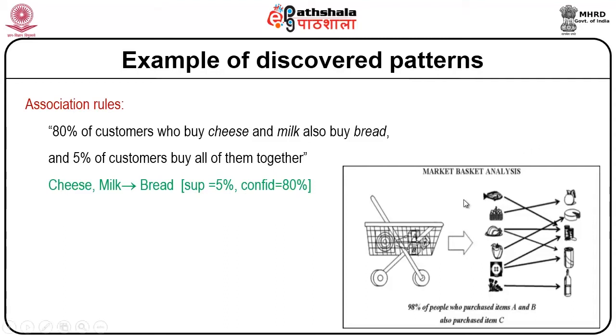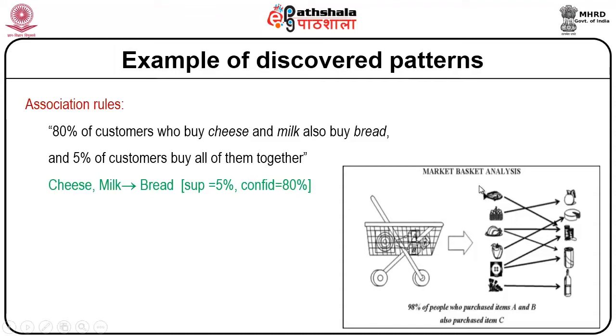These association rules majorly come from a general study called market basket analysis, which is part of the retail industry. So this market basket analysis tends to analyze customer purchase behavior. So this is a shopping cart where I purchase different items.